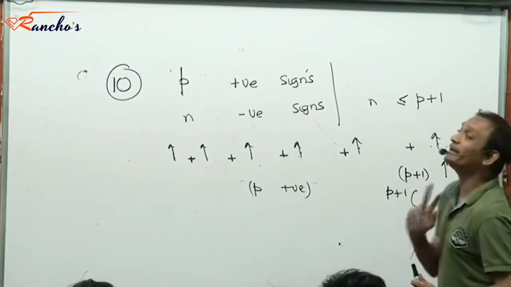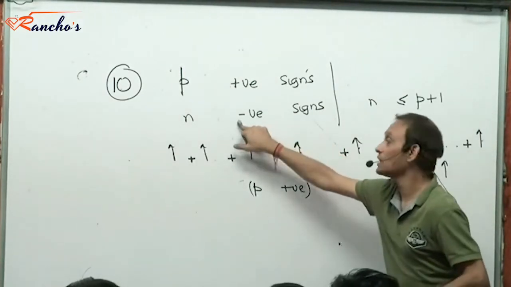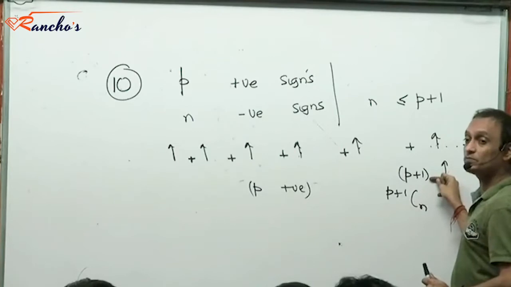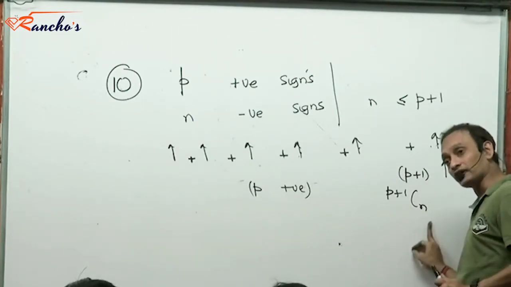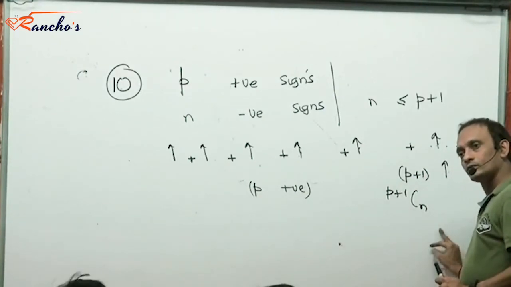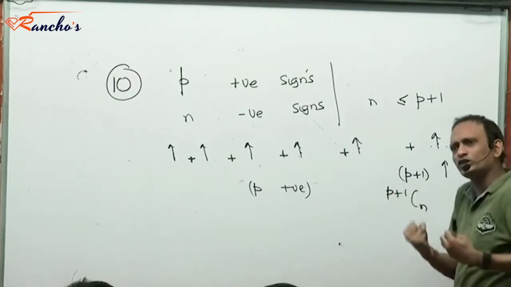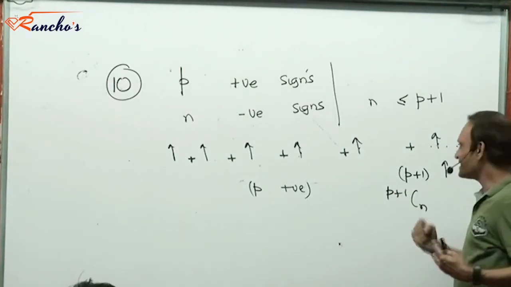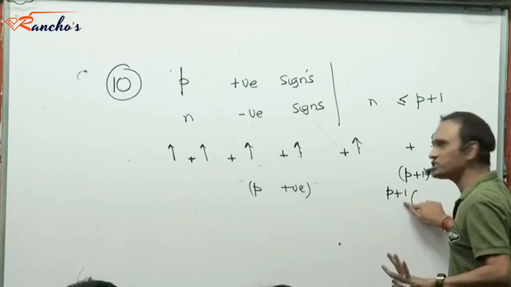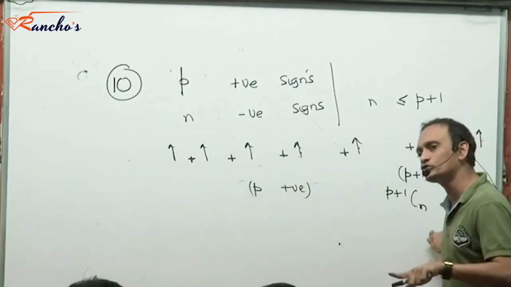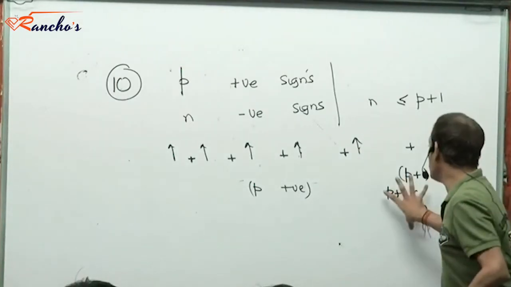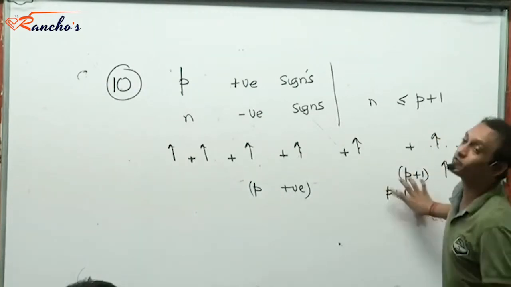So now, how many negative signs are there? N negative signs. How many eligible locations for the negative signs? P plus 1. So from P plus 1 eligible locations, you want to select how many locations? N locations. In how many ways can you do that? P plus 1 Cn ways. I'm only selecting the locations. So there are two things that I do. I first select the locations. How many locations are there? P plus 1. And how many locations do I need to select? N. So I can select N locations in P plus 1 Cn ways.